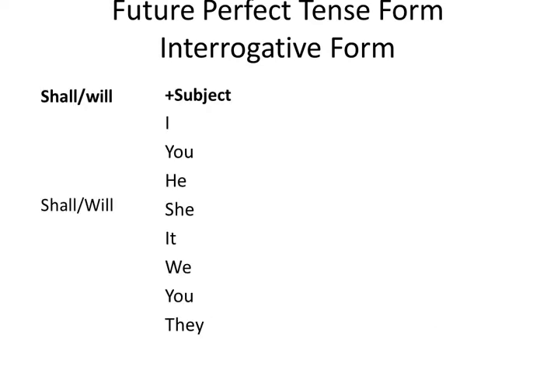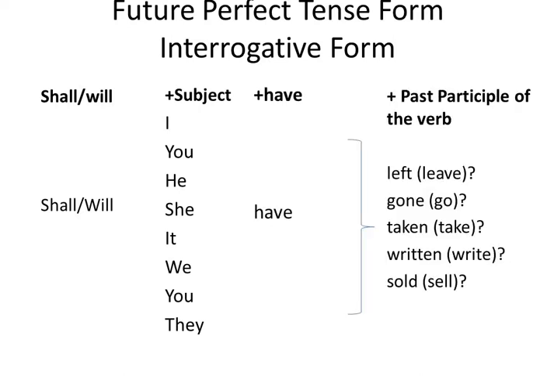For making interrogative form, we use shall, will, plus subject, plus have, and plus the past participle of any verb. Shall I have left? Will you have left? Will he have gone? Will she have taken? Will it have taken? Shall we have taken? Will you have written? Will they have sold?